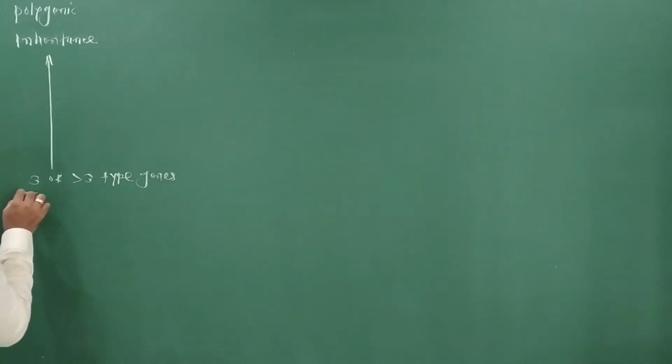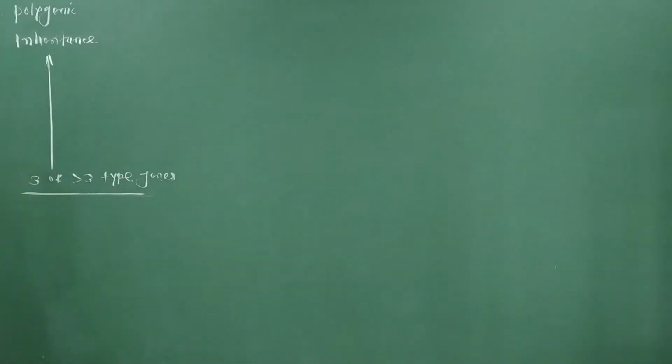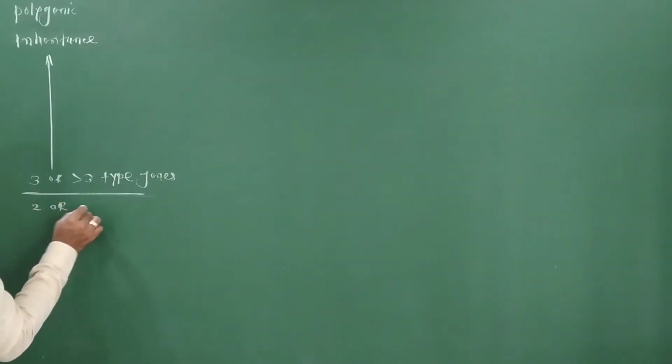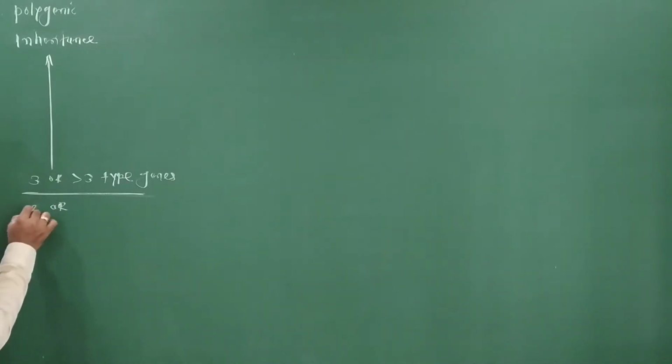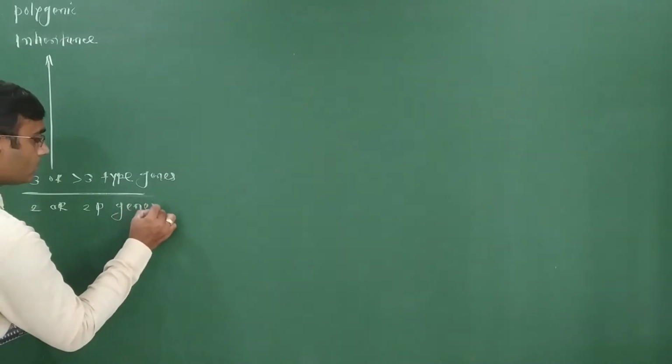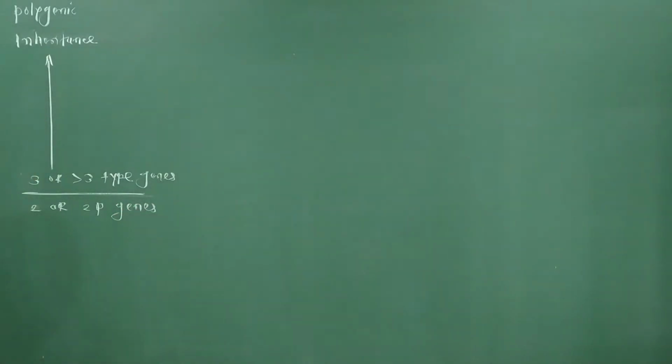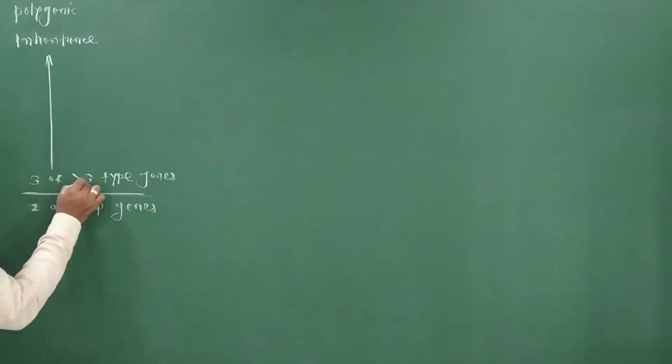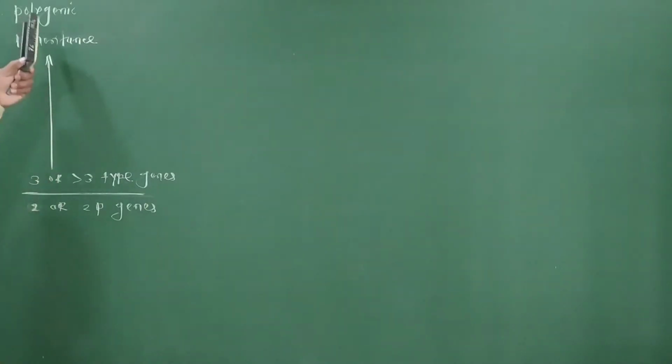A similar thing we can explain in another way. Also we can say, two or more than two pairs of genes. Any character which is determined, with different traits, with the help of two or more than two pairs of genes, or three or more than three types of gene. So that is polygenic inheritance.